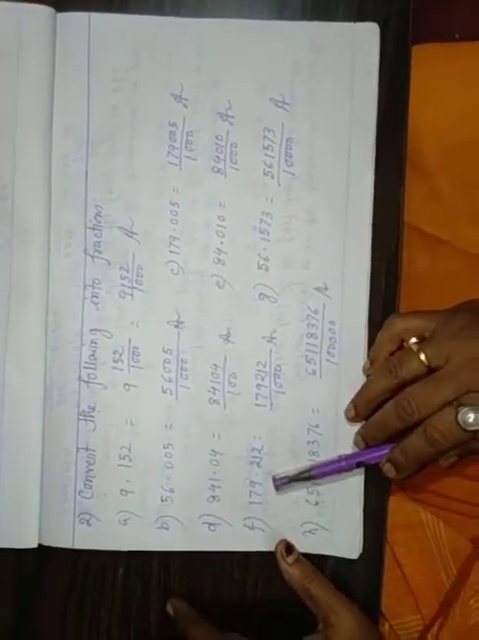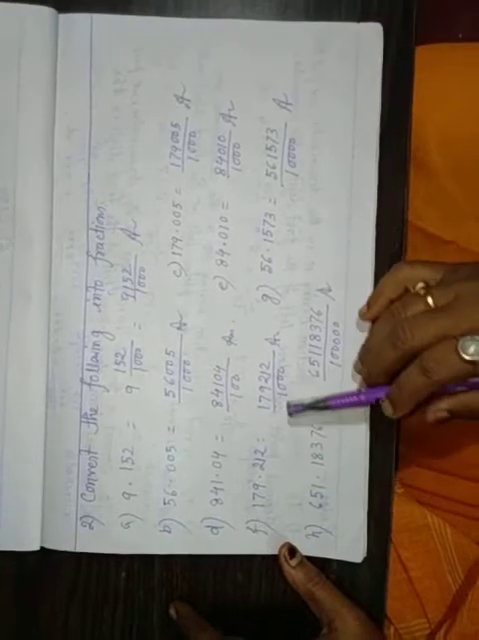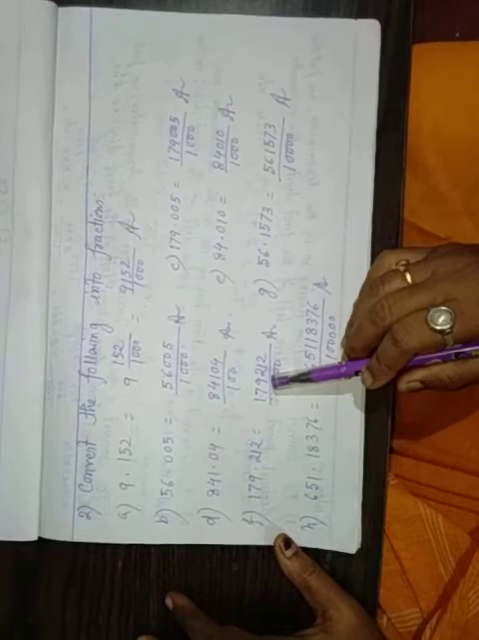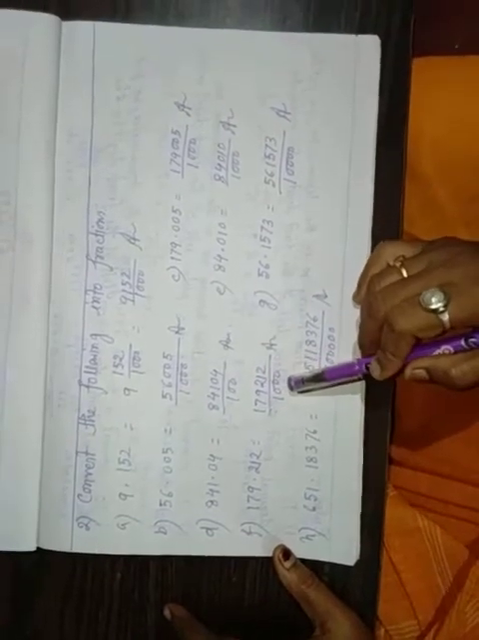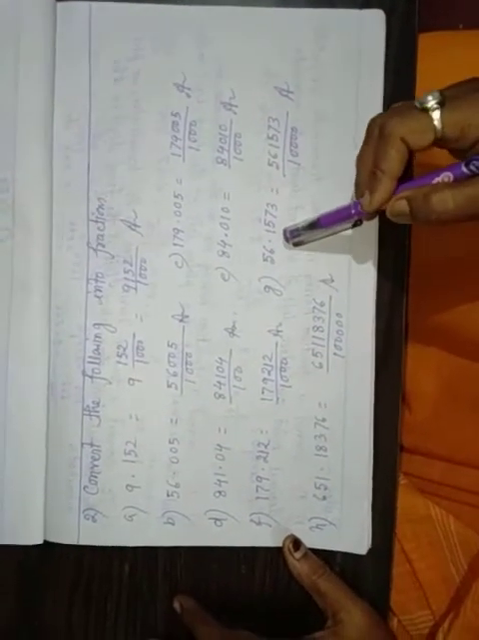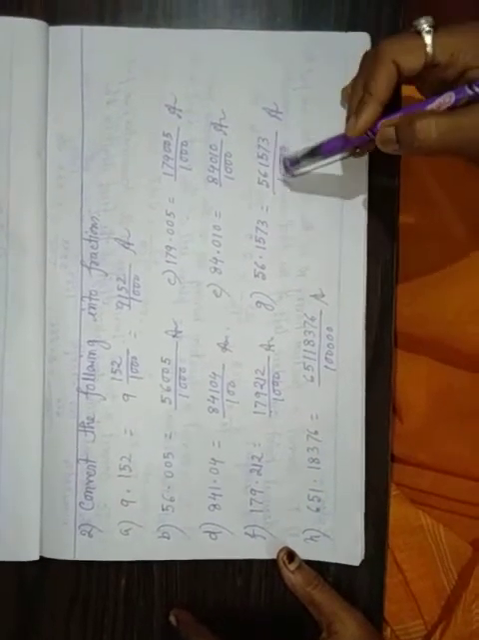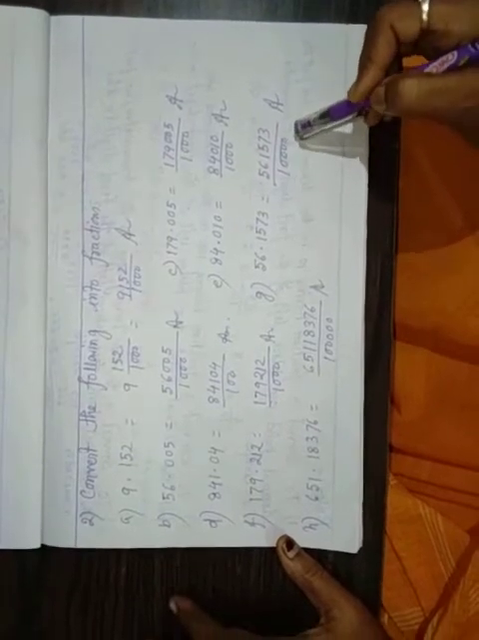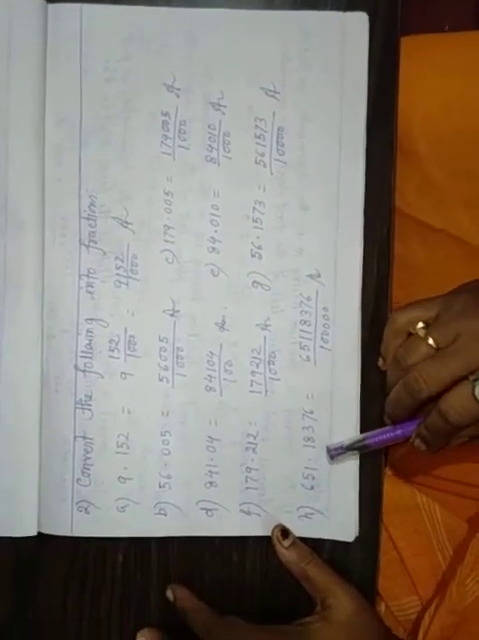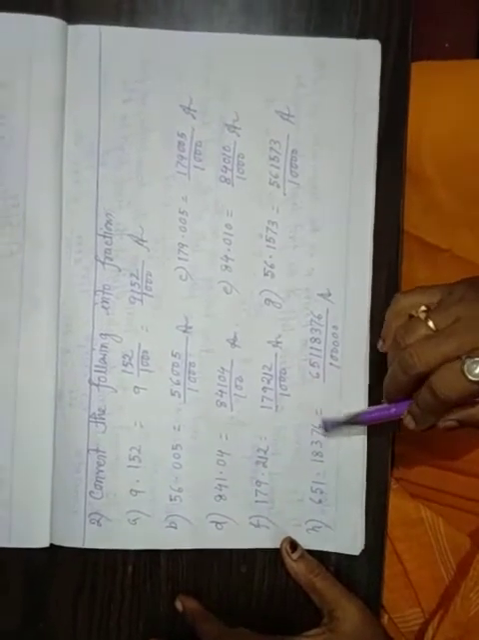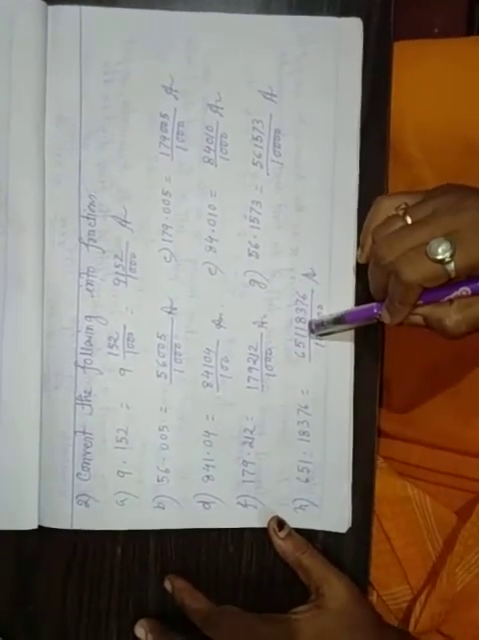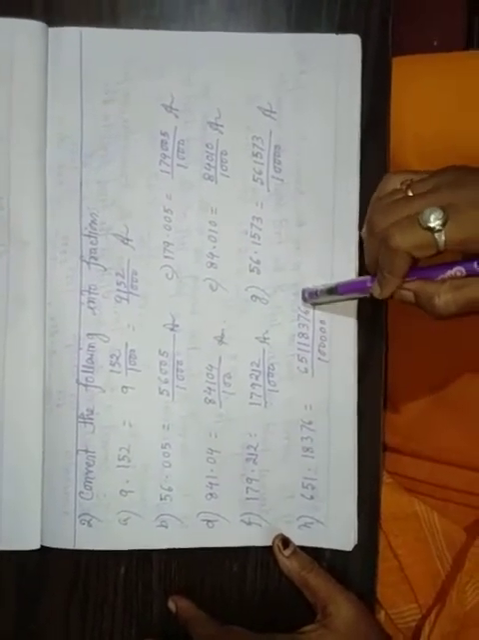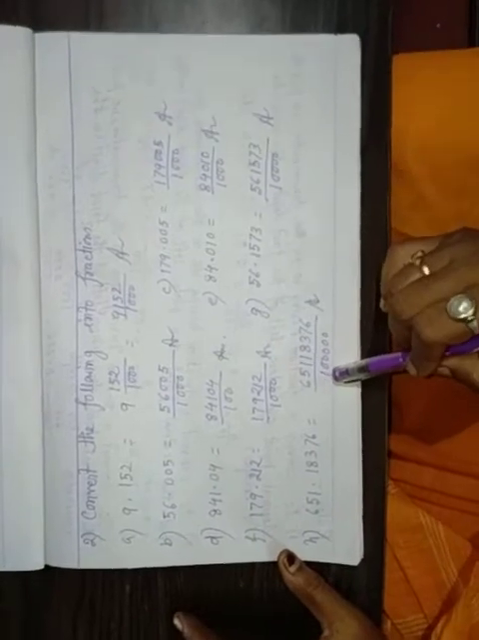F, 179.212 equals 179,212 by 1000. G, 56.1573 equals 561,573 by 10,000. H, 651.18376 equals 65,118,376 by 100,000.